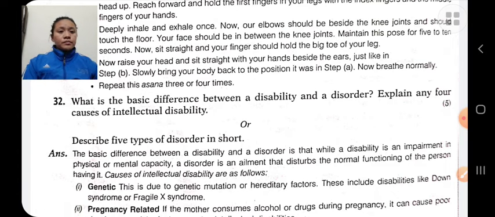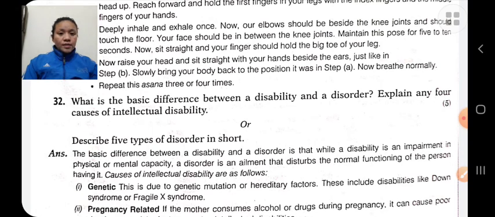Explain any four causes of intellectual disability. Intellectual disability is a developmental disability. There are types of disability: physical impairment, cognitive disability, and intellectual disability.